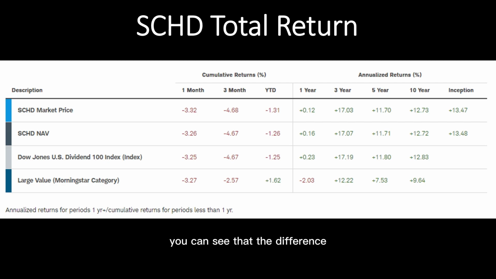You can see that the difference in the market price and the Dividend 100 Index in terms of their performance is that 0.06% cost. Over longer time periods, the ETF will also experience index tracking error, which is why the difference is a bit higher for the longer term than just the expense ratio.